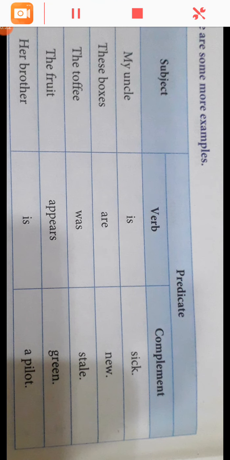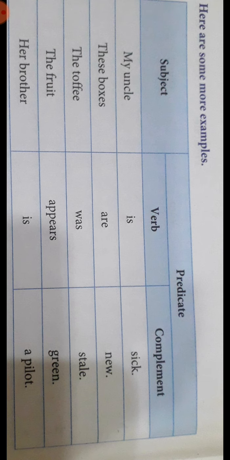Here there are some more examples for subject and predicate, that is verb and complement. My uncle is sick. So who is sick? My uncle. And what is the complement? Sick. These boxes are new. You can write these boxes are old, these boxes are broken.